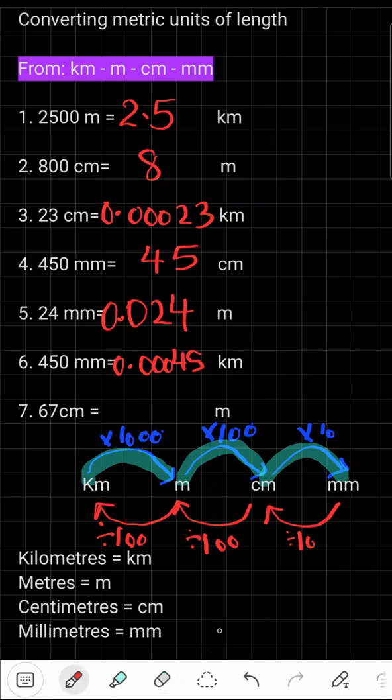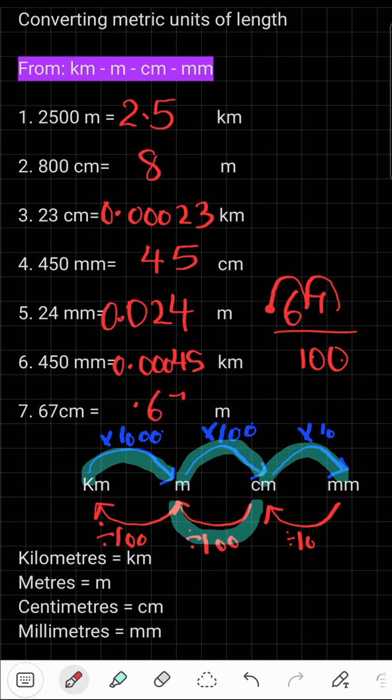67 centimeters to meters. Now let's see. Centimeters to meters. It's just divided by 100. 67 divided by 100. There is no 0 to cancel. So 2 humps from here. 1, 2. And I put my decimal. So it's 0.67.